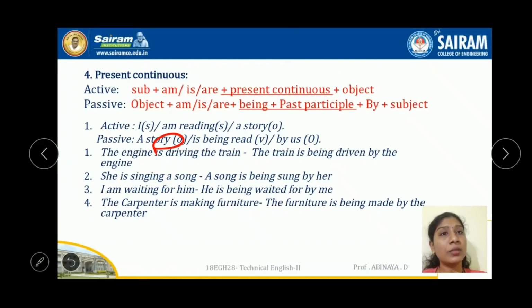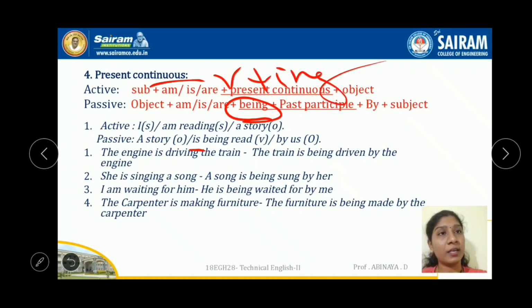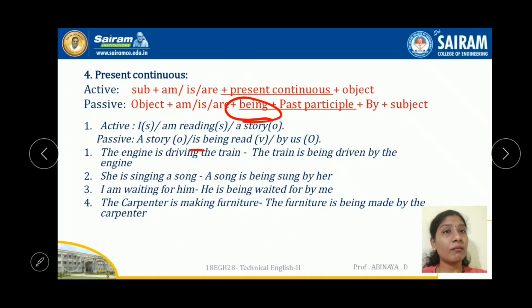A story is, and I already told you, being. In continuous tenses, if verb plus ing comes in the sentence, obviously you have to go with being. So a story is being, and the next verb should not be a continuous verb, only the past participle. All passive voices can come only in the past participle. So is being read.